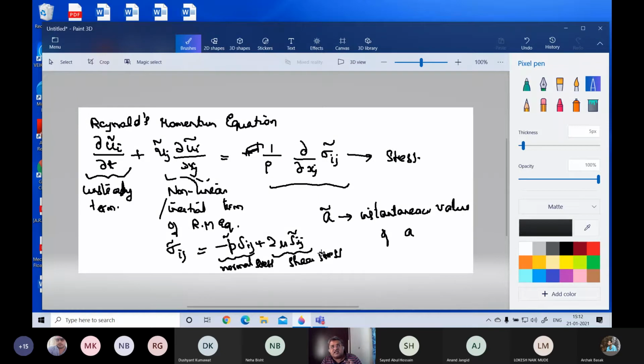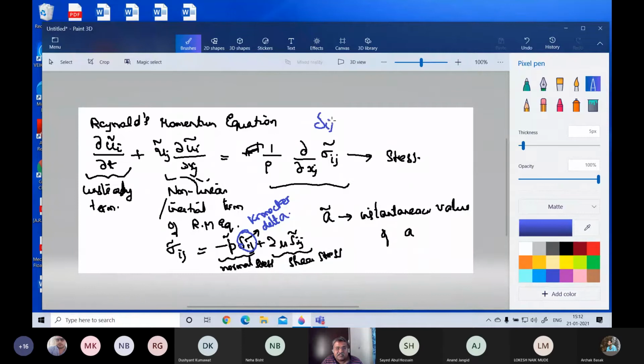So there can be tau xx, tau yy, tau zz, and then there will be a minus p delta ij. Now you need to know what this is. I am not sure how many of you might have heard of it, it is something known as a Kronecker delta. Kronecker delta is this one.